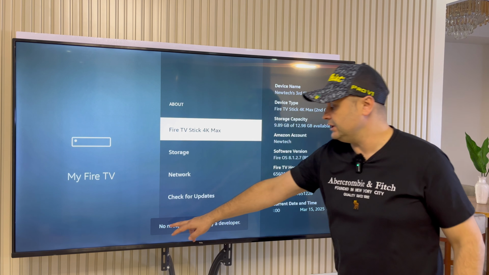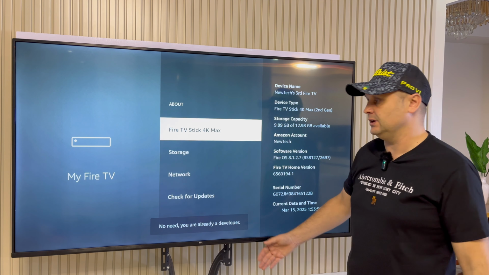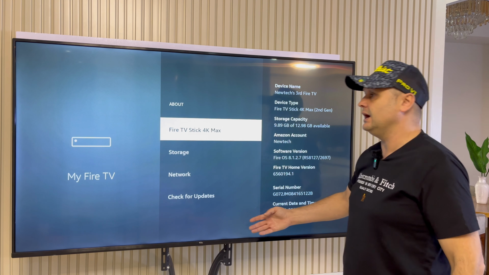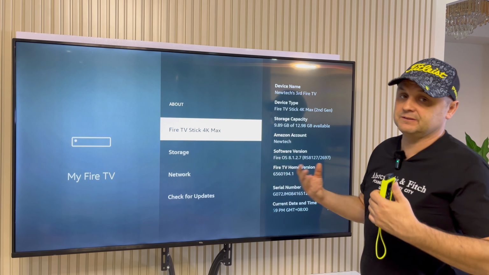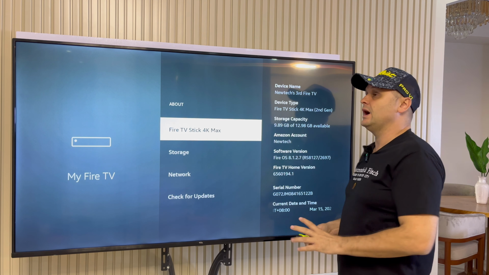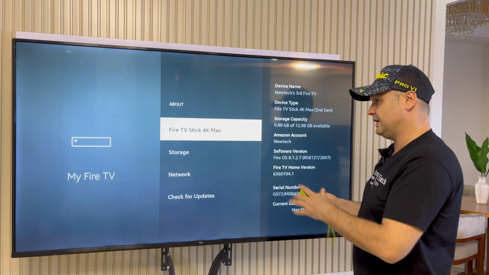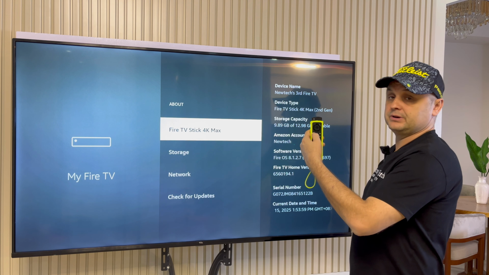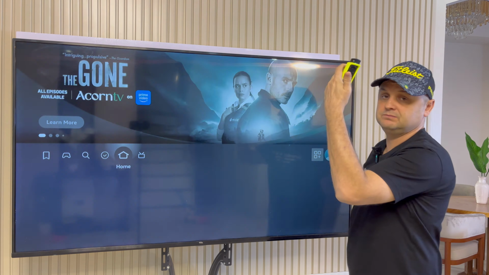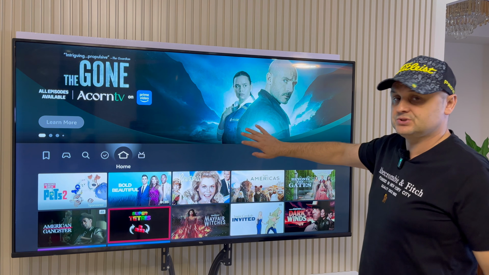See how it says no need, you're already a developer? So if you're not a developer, it'll say now you are a developer. Okay. If you click 8 times, that'll enable the developer options. Now this is required to install third-party apps on our Fire Stick, okay? So once you're done that, you can hit 5 times the back arrow on our Fire Stick remote, 1, 2, 3, 4, 5, just like that. It'll take us to this menu.